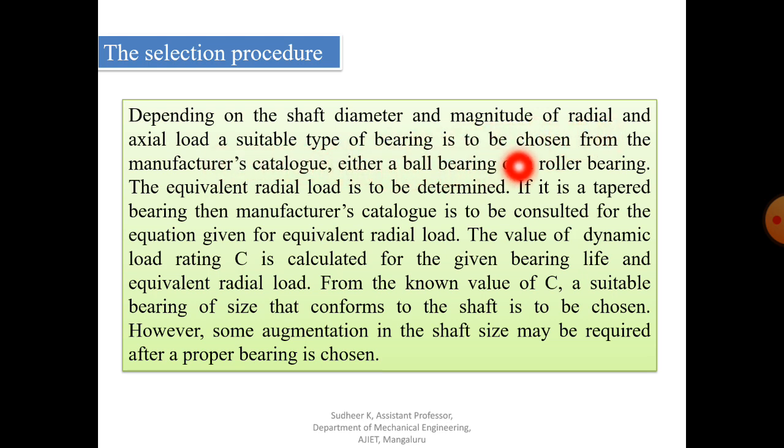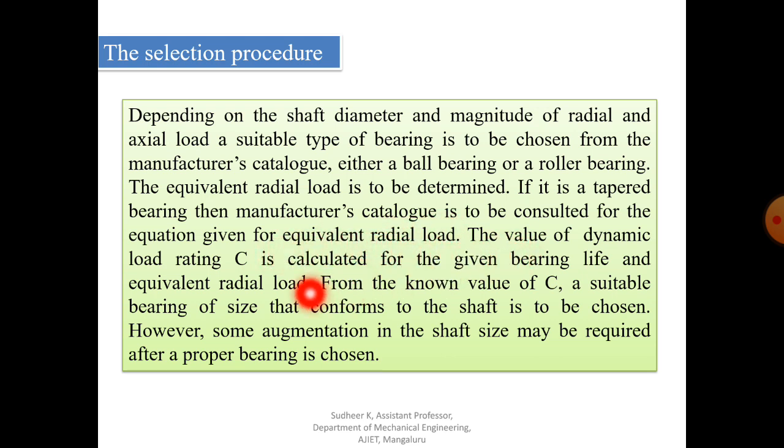A suitable type of bearing is to be chosen from the manufacturer's catalog, either a ball bearing or roller bearing. Then the equivalent radial load is to be determined. If it is a tapered bearing, then the manufacturer's catalog is to be consulted for the equation given for equivalent radial load.